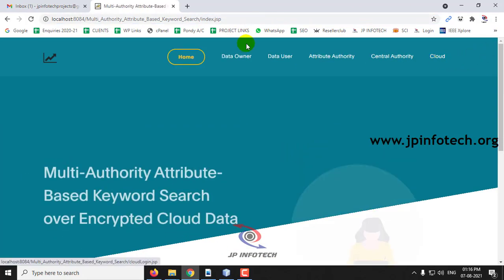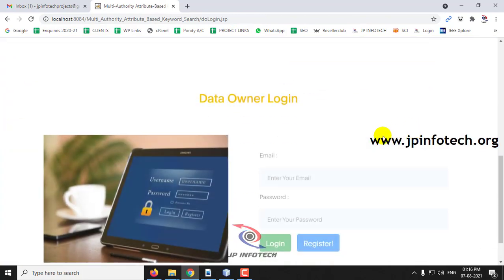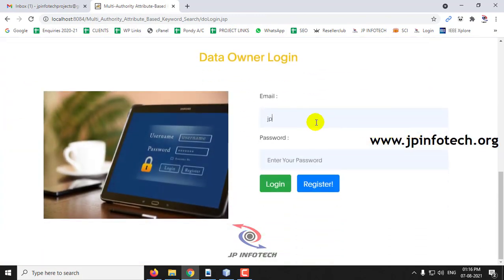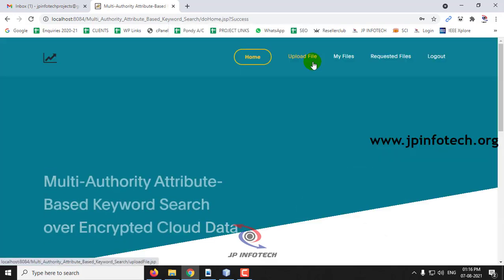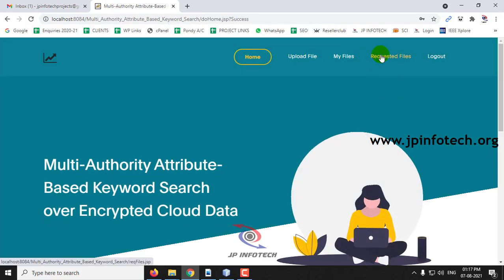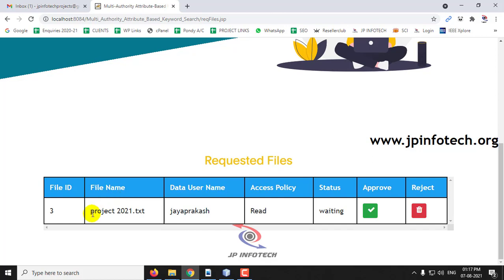And now let me log out and go to the data owner part, enter the data owner details here and click login. And now you can go to the requested files. There you can see the data user Jayaprakash, who has made the request, is updated here with the file name, file ID, what the access policy of it is, and the status waiting.